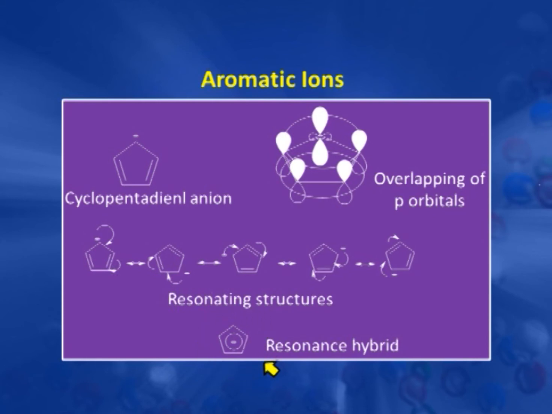This also reflects in the cyclopentadiene molecule, which is very acidic in nature. Why? Because on losing a proton it gives the cyclopentadienyl anion, which is aromatic in nature and stable. So that is why the cyclopentadiene molecule is acidic in nature.